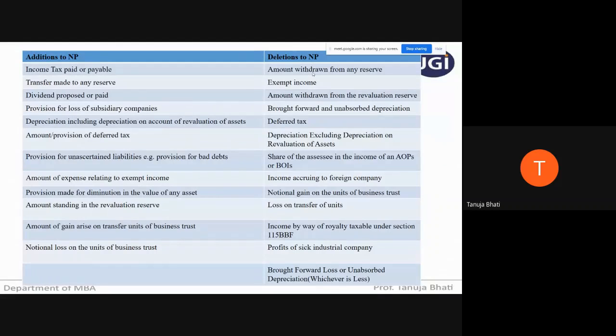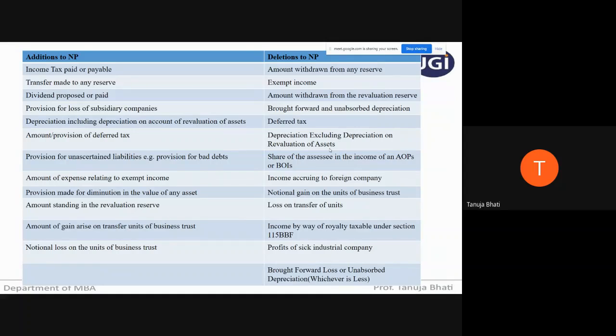Deletions from net profit: if you're withdrawing anything from any reserve, or any exempt income, you have to delete it from your net profit. Depreciation is also deleted, but only depreciation on revaluation of assets. When calculating the tax payable as per MAT, you have to consider normal depreciation. But when calculating the tax payable under the normal provisions of income tax, you have to consider depreciation as per section 32, that is depreciation as per the Income Tax Act.